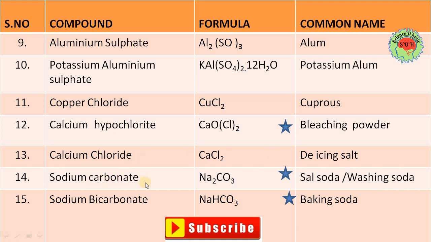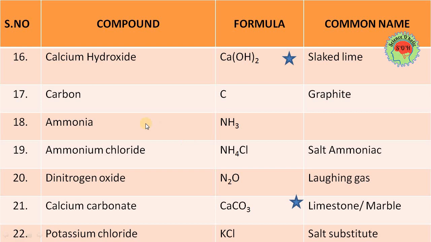14, sodium carbonate. Sodium carbonate is Na2CO3. Its common name is sal soda or we can say washing soda and you can find this chemical in detergents and soap. 15, sodium bicarbonate. Bi, you have to learn this, bi means H, so NaHCO3. It's bicarbonate and commonly known as baking soda that we are using in the kitchen. So 16, calcium hydroxide. So this is the hydroxide of calcium, CaOH2.